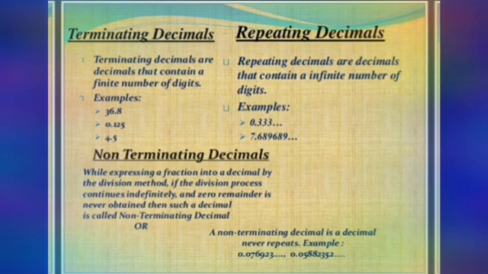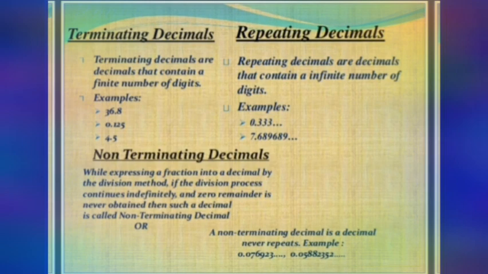Now let us see a few examples for terminating decimals, repeating decimals, and non-terminating decimals. First, terminating decimals are decimals that contain a finite number of digits. A few examples: 36.8, 0.125 and 4.5.